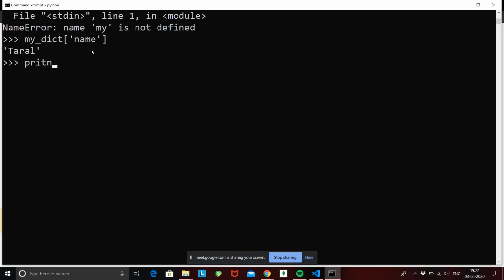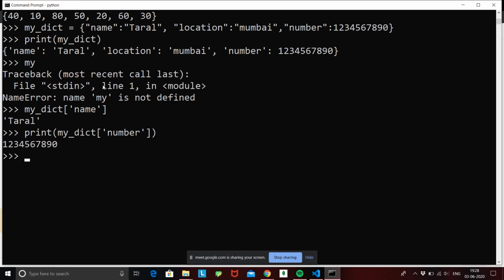Again, if we do print my dict of, say I want to retrieve a number, I'll just say number, and it is going to give me my number. So what's happening over here is that we are no longer dependent upon the numeric indices. Now we can give a unique and particular key to each value.